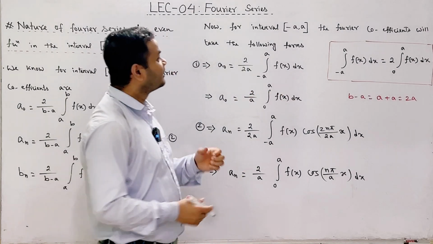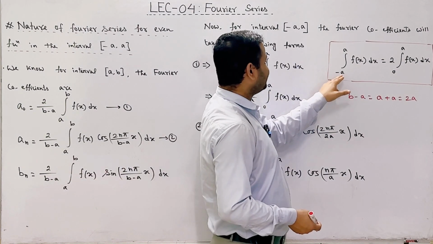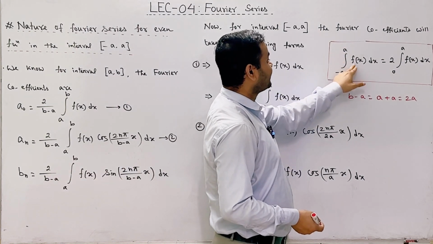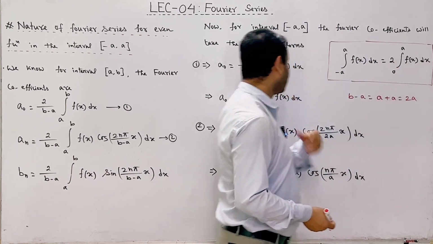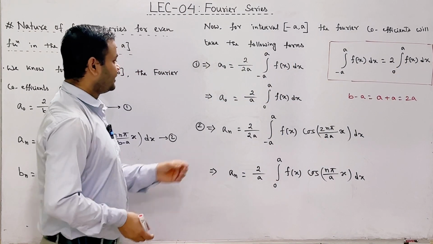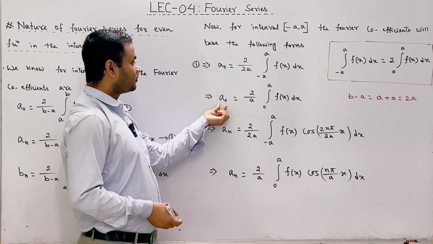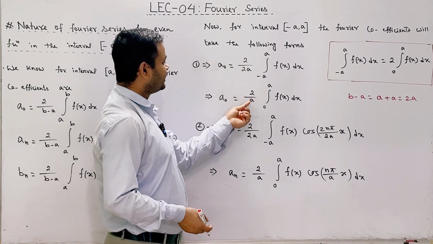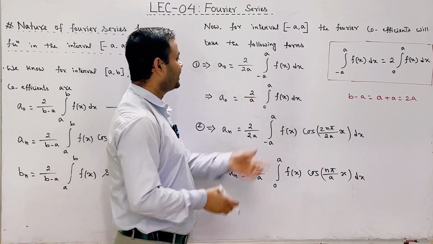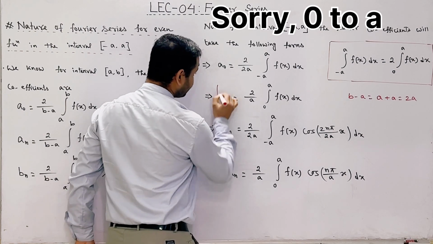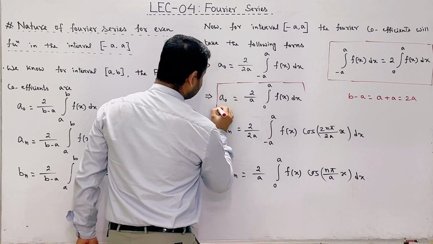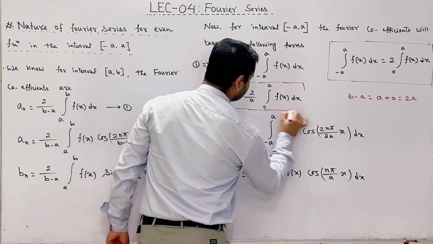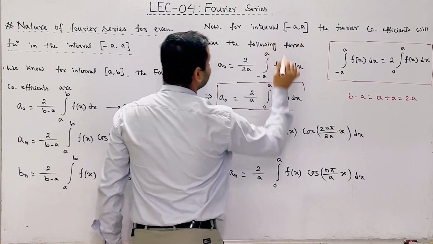Again we know that for even function integration minus a to plus a f of x dx is equal to 2 into integration 0 to a f of x dx. So under this condition the Fourier coefficient a naught will be equal to 2 divided by a integration 0 to a f of x dx. Okay? So this is the value of DC term a naught when the interval is minus a to plus a and the function is even function.